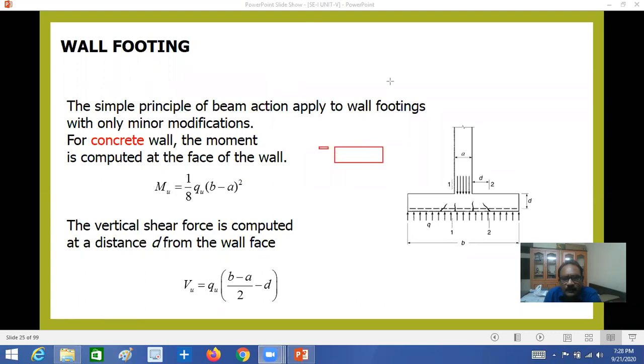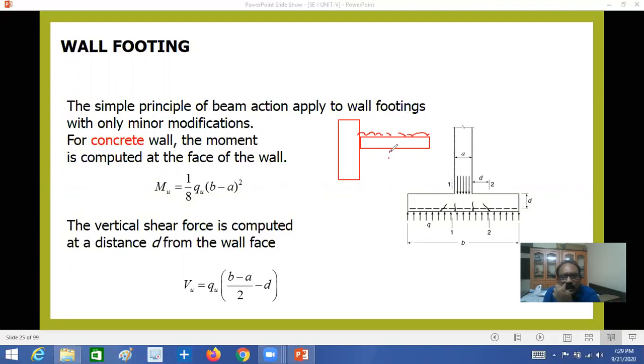Now say this is a cantilever beam. If you have a uniform load like this, what is the formula for uniform load?